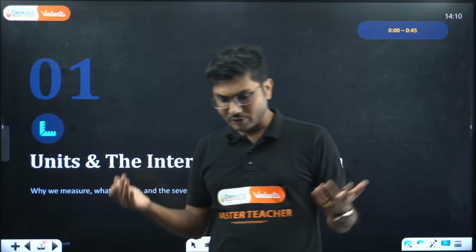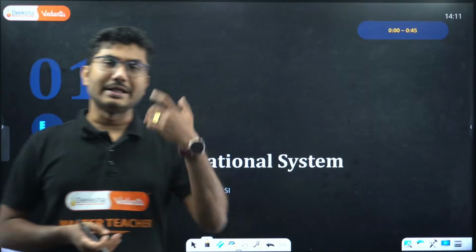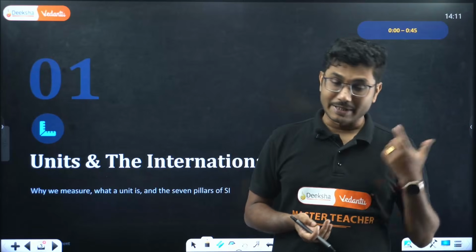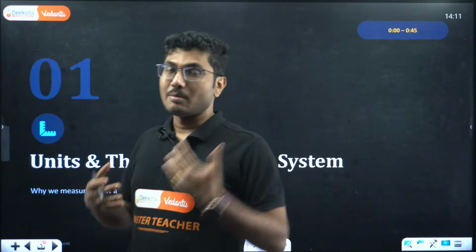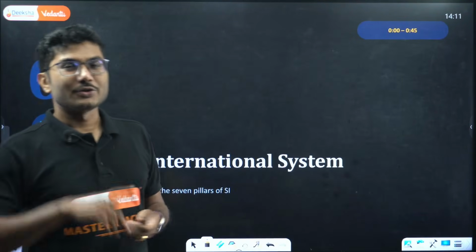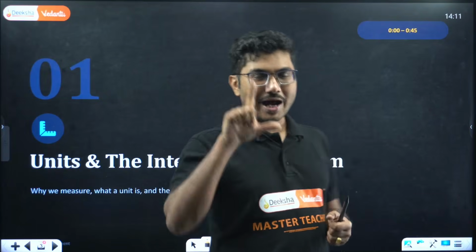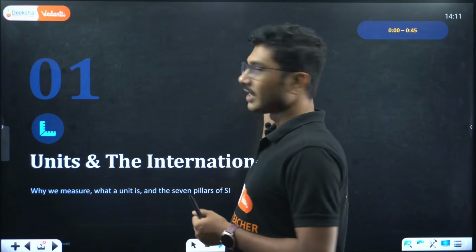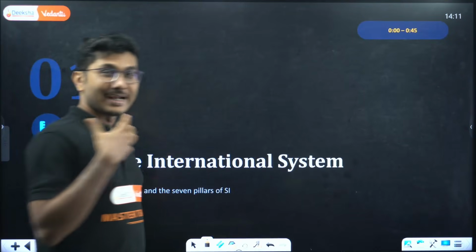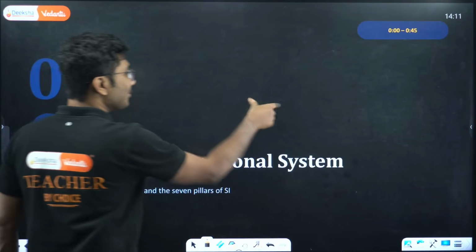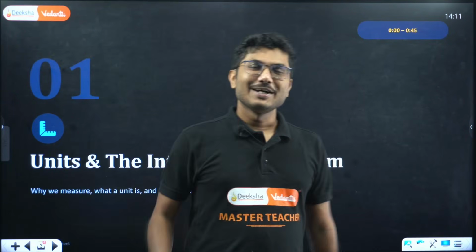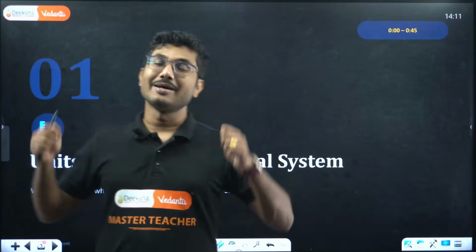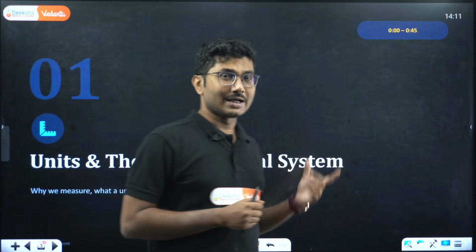Just to give you a context, in ancient times we used to measure things using our hands, bodies, feet, etc. So one arm length, one finger length. We used to measure like this in our childhood also, 1, 2, 3 like this, right? Then later on we started using some standard measurement systems, because these are not standards.